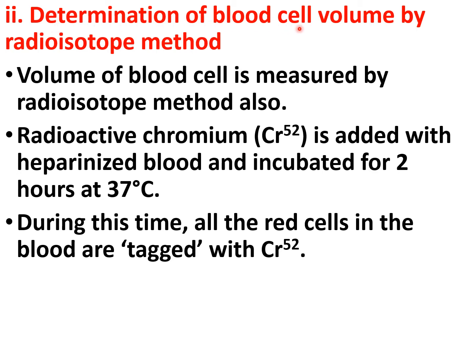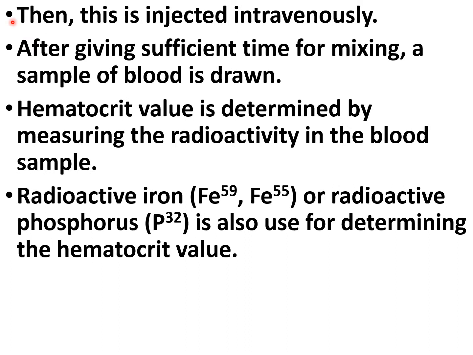Then the determination of the blood volume by radioisotope method. Volume of the blood cell is measured by radioisotope method also, and radioactive chromium is added with heparinized blood and incubated for 2 hours at 37 degrees centigrade. During this time, all the red blood cells in the blood are tagged with chromium 52. Then this is injected intravenously.